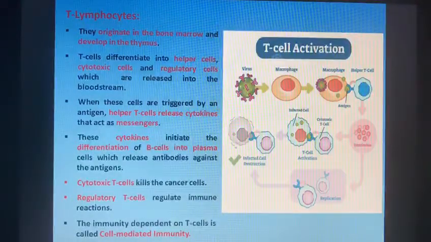These cytokines initiate the differentiation of B lymphocytes into plasma cells, which produce antibodies against the antigens, as shown in the figure. The cytotoxic T cells kill the cancer cells, whereas regulatory T cells regulate the immune reactions or immune response. This type of immunity, which is dependent on T cells of our immune system, is known as cell-mediated immunity. So this is all about acquired immunity, its types, features and cells involved, and how this immunity works in our body and protects us against pathogens or diseases.